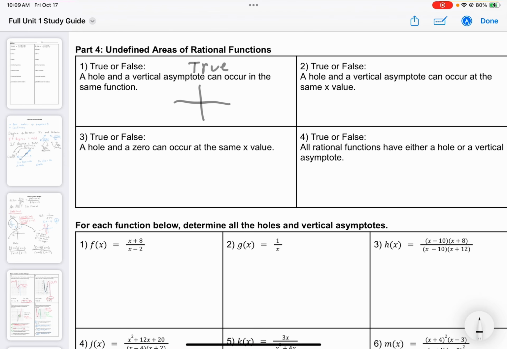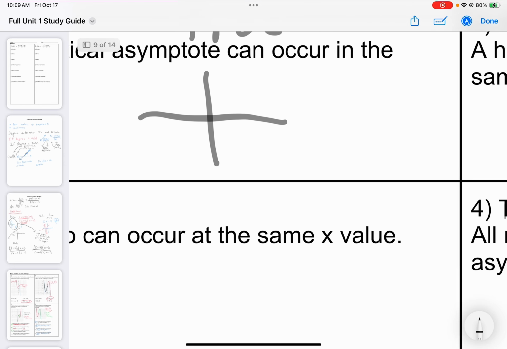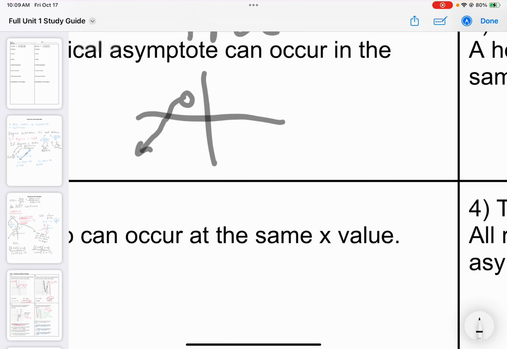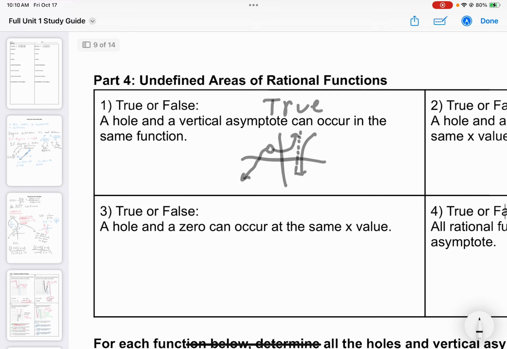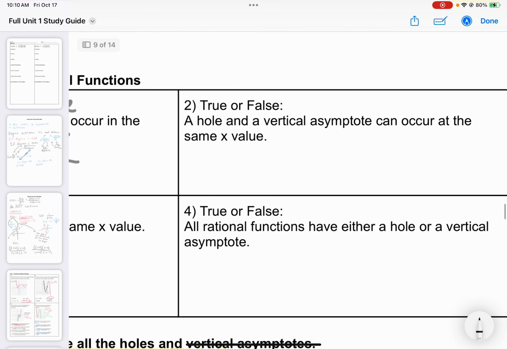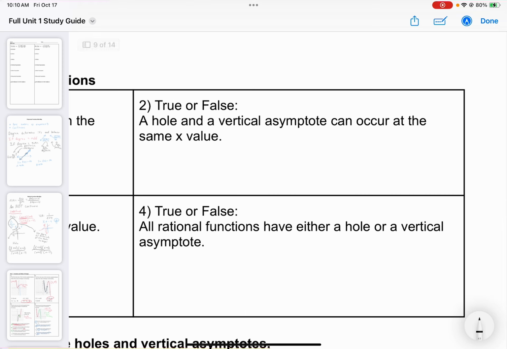I can imagine a function where I have something like this, a hole here and a vertical asymptote here. So that's perfectly fine. Now let's talk about 2. A hole and a vertical asymptote can occur at the same x value. That is false.